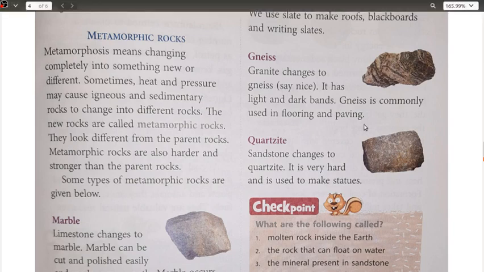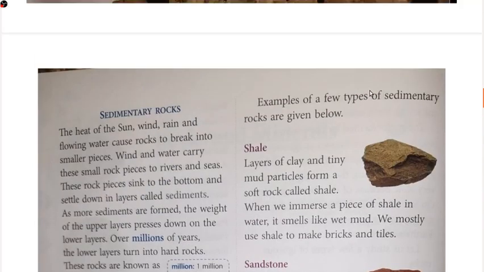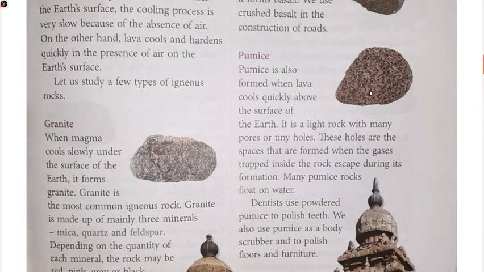Okay, and this is formed from granite. What was granite? If you remember, granite was a type of igneous rock.